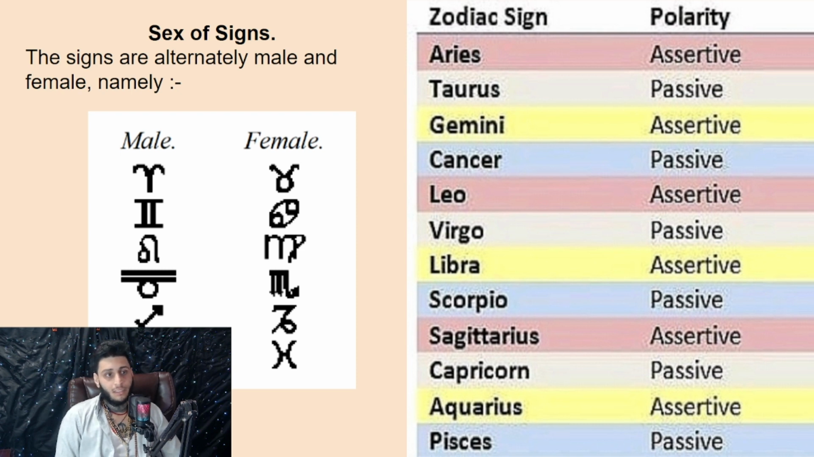The sex of the signs. The signs are alternately male or female. So it goes male, female, male, female. This also goes for Chinese astrology as well. Starting off, it starts from male and all the way down to female.